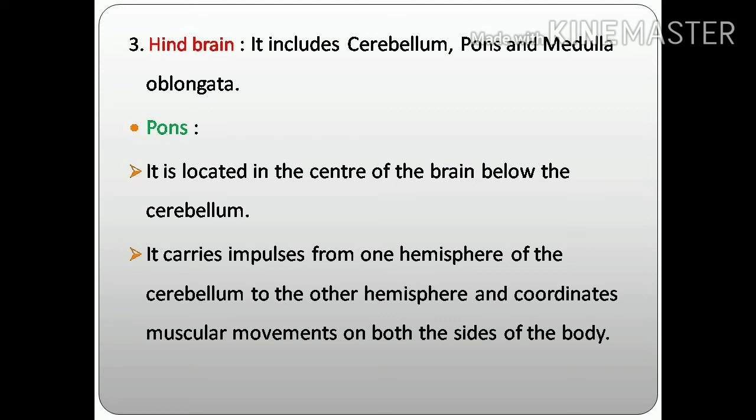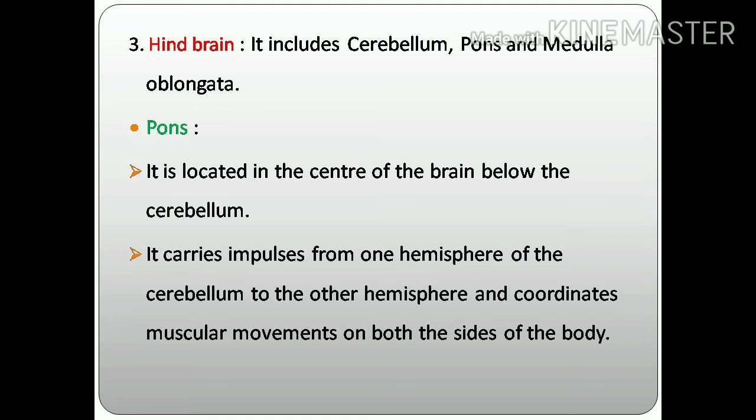Its main function is that it carries impulses from one hemisphere of the cerebellum to the other hemisphere and coordinates muscular movements on both sides of the body.